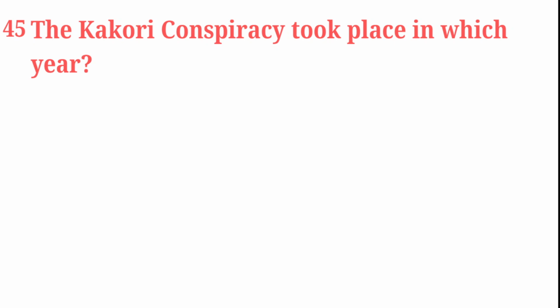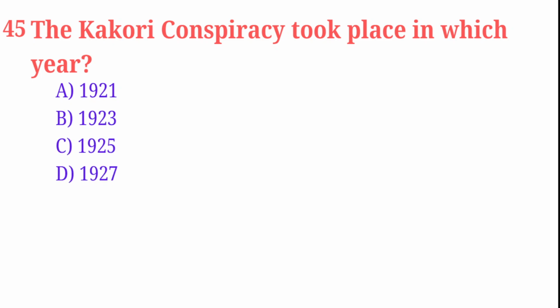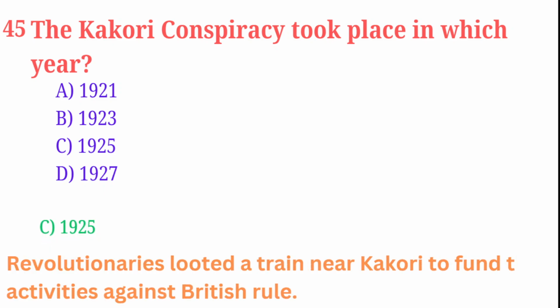The Kakori conspiracy took place in which year? 1921, 1923, 1925, 1927. Correct answer is 1925. Revolutionaries looted a train near Kakori to fund their activities against British rule.